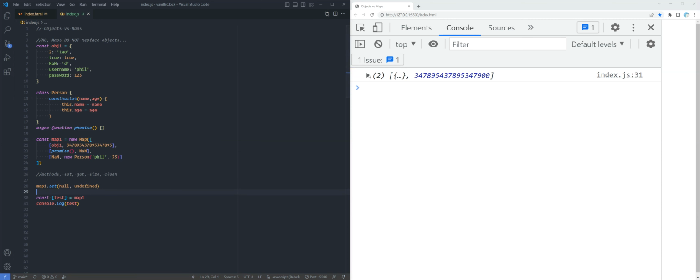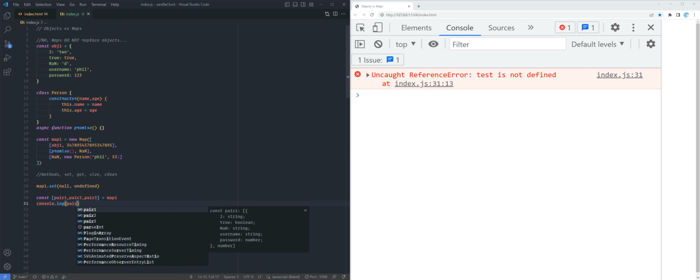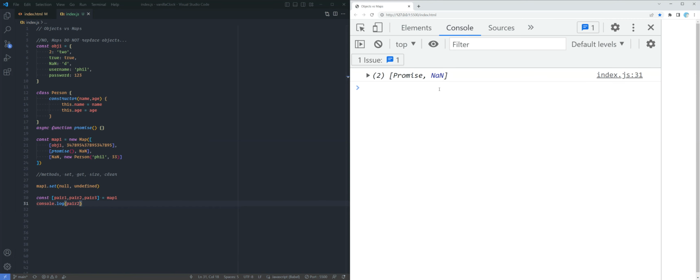Okay, so you see what it did was it extracted the first pair right here. So then let's call this pair 1, pair 2, pair 3. And then let's console.log pair 2. See? So now you have access to the promise as well. If you just want to destructure pair 3, right?